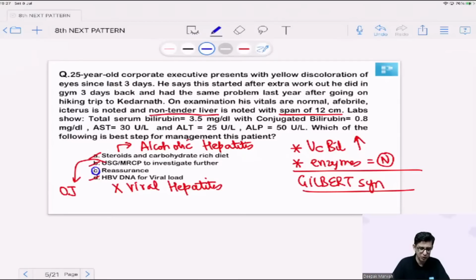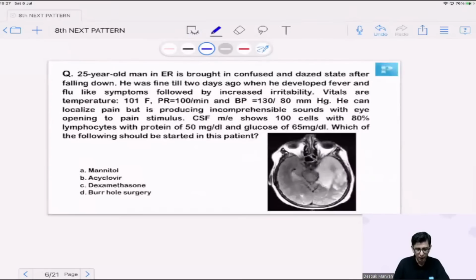That is option number C, especially the ones that go wrong for you. I would like you to take a snapshot of those and keep it in your mobile and just go through them once again. Whenever you get time, you can just revise them quickly. Visual memory always works. Okay, guys, let's move on.